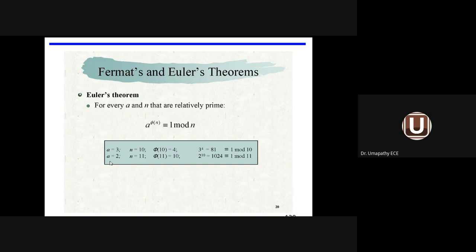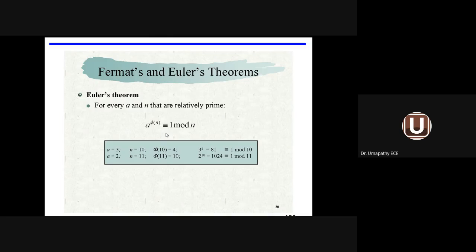Another example is also given: a equal to 2. Phi of 11 equal to 10. 2 power 10 equal to 1024, and this is equivalent to 1 mod 11. Why 11? N equal to 11. Why 1? It is given in the formula. So Euler's theorem says that any integer and prime number can be related by the totient function as well as by the modulo operator, given by a power phi of n equal to 1 mod n.